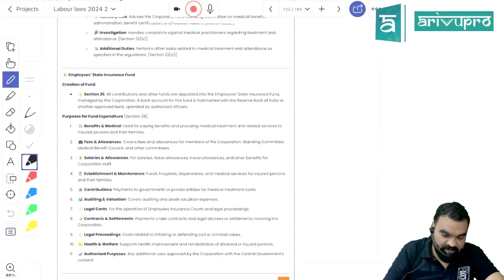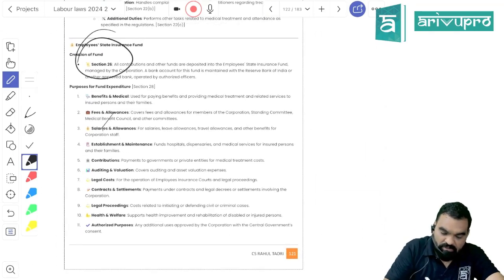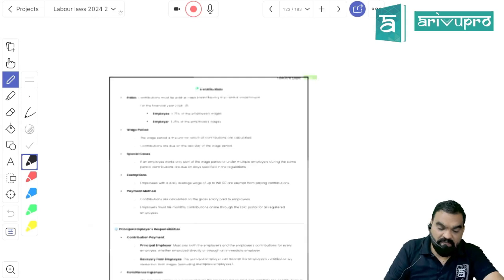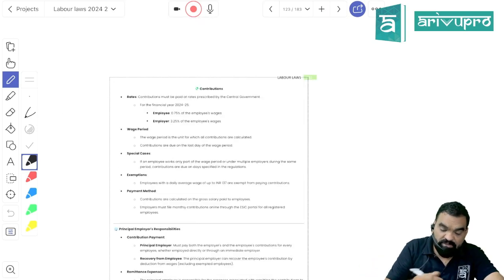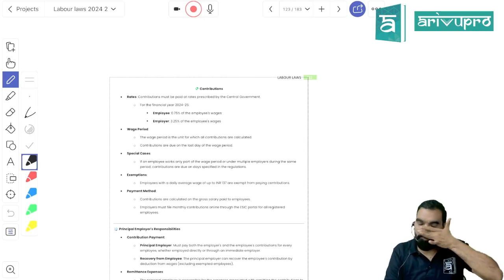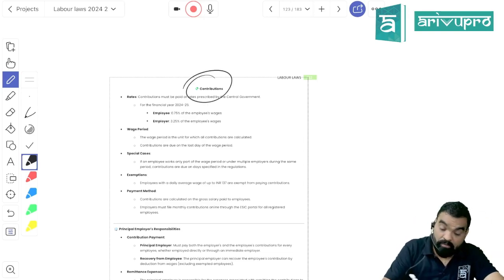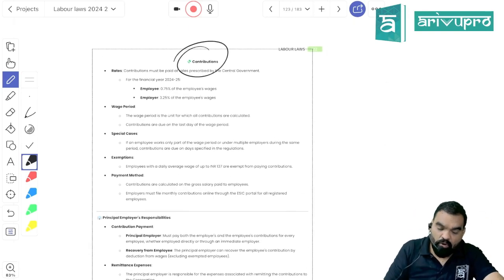A fund has been constituted, which is nothing more than the fund built from contributions, out of which the fund maintenance and employees' costs will be deducted, and it is managed by the standing committee of the ESIC, right? Now, how much contribution do you have to make?